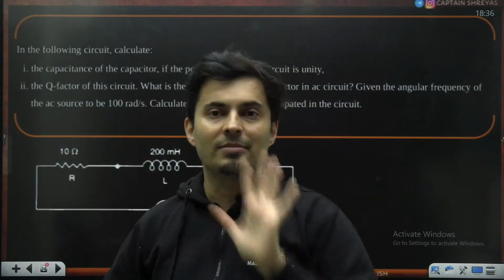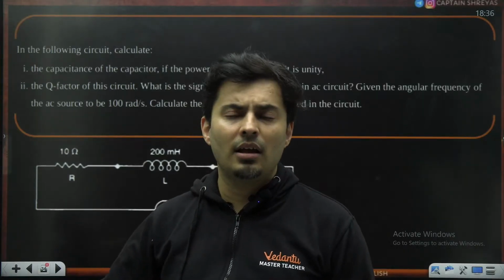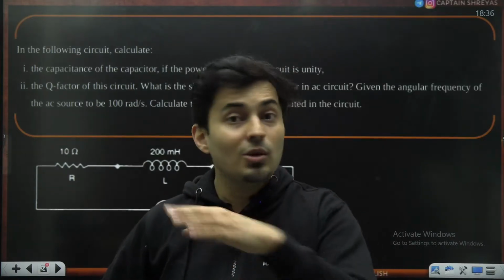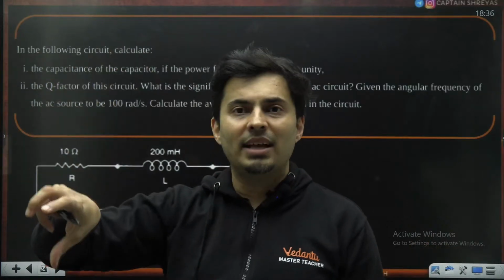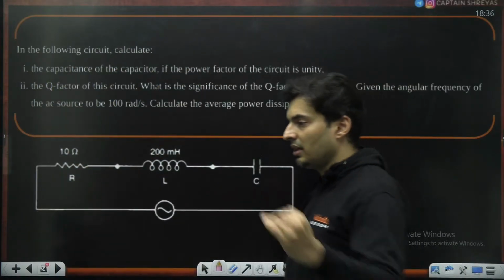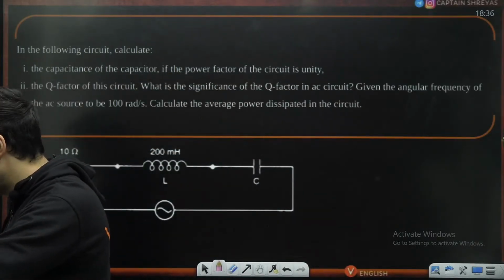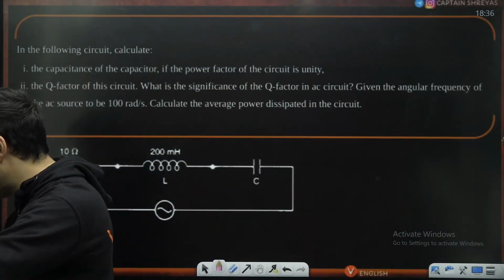So if this comes as a passage, then what will you do? You cannot then blame, sir, Q factor is not there, out of syllabus. No, then you cannot argue. If they give you that formula in the passage, that's it. It is there. You cannot say it is out of syllabus. Is that okay? The value of capital D by small d is not given. You leave the answer in capital D and small d.